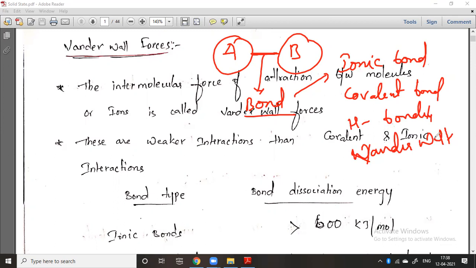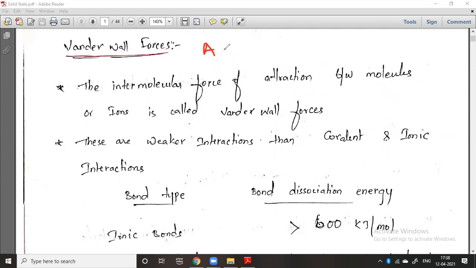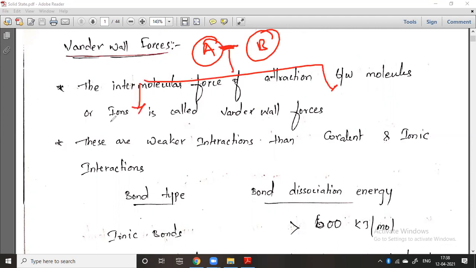The interaction between two atoms, A and B, will be of two types: strong interactions and weak interactions. A strong interaction is one where the force of attraction between the two atoms is very high. Weak means there is less attraction.